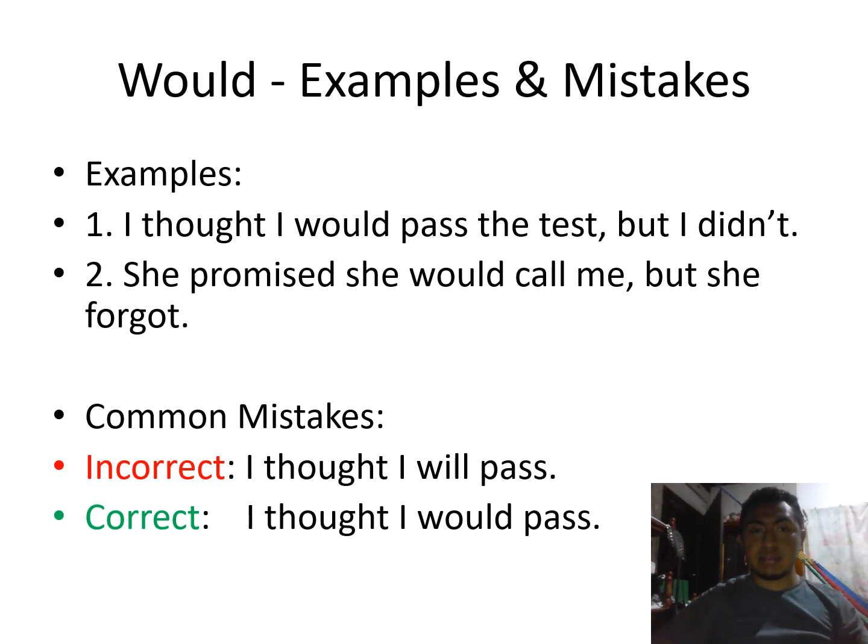We have an example: I thought I would pass the test, but I didn't. The second: she promised she would call me, but she forgot. We have the subject, we have promised, and she would, and the verb in its base form.